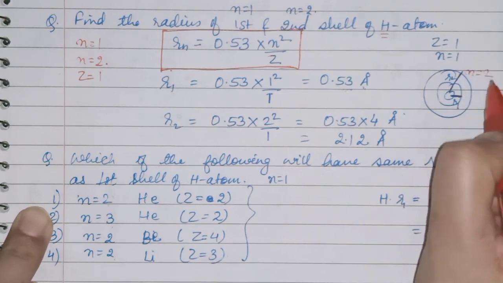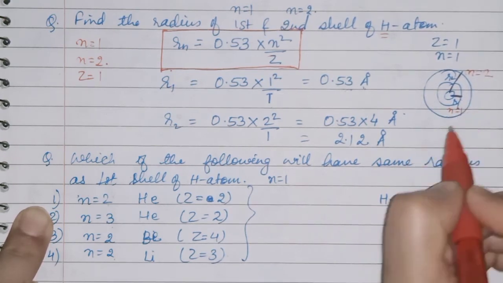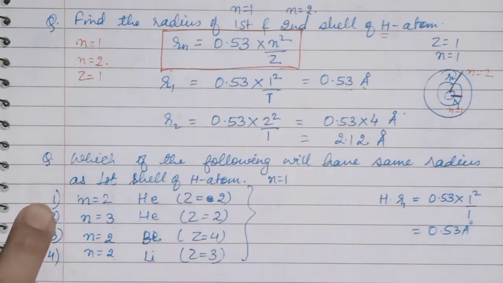N is equal to 2 and here it is N is equal to 1. So this is the radius for hydrogen atom when N is equal to 1 and N is equal to 2.